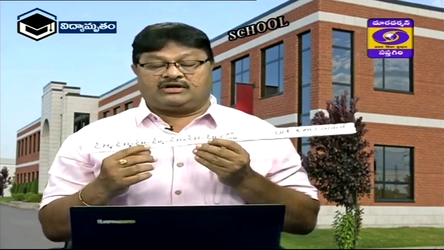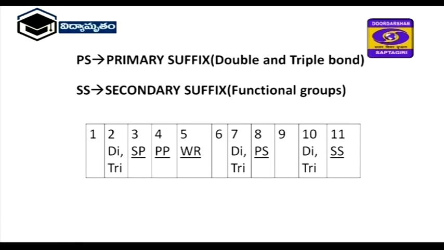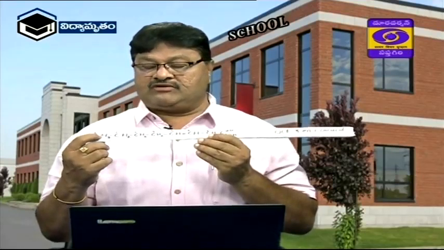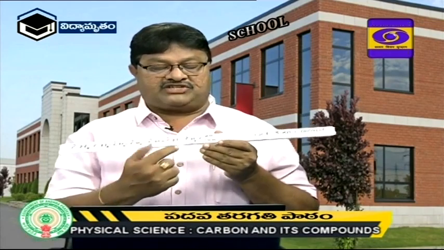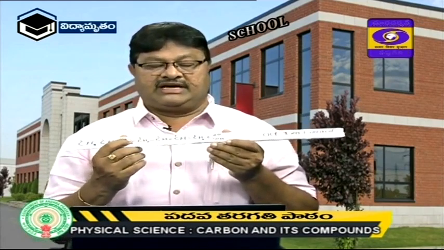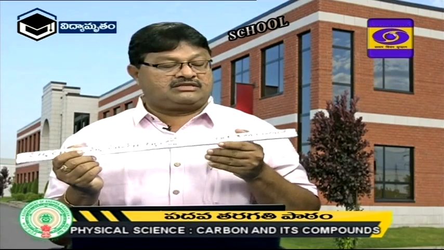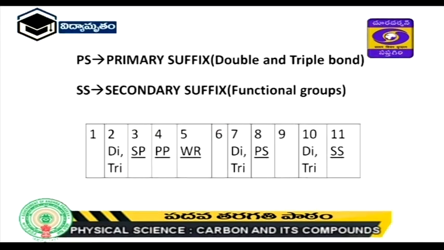So while naming, first you have to consider the word root. Word root means count the number of carbon atoms: 1, 2, 3, like this. After counting, you write the word root name, oct, because 8 carbon atoms are there. After that come the functional group, double bond and triple bond. Here this name is oct-3-en-1-oic acid. So always you consider the word root having a functional group.